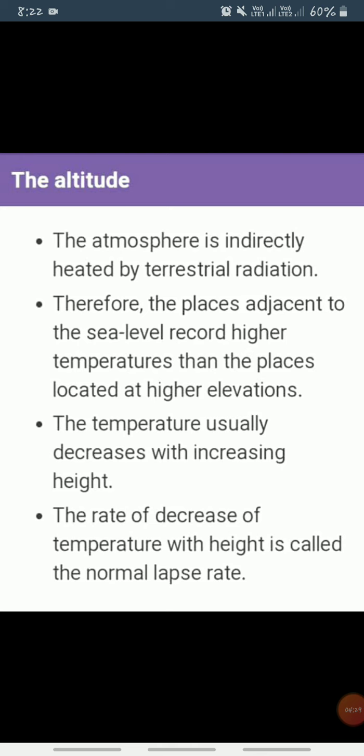In other words, temperature generally decreases with increasing height. The rate of decrease of temperature with height is termed the normal lapse rate. It is 6.5 degrees per 1000 meters. Clear? As we go up in height, what happens to the temperature? It decreases. And the air pressure? As we go up in height, the air pressure becomes less, and the temperature goes on decreasing.